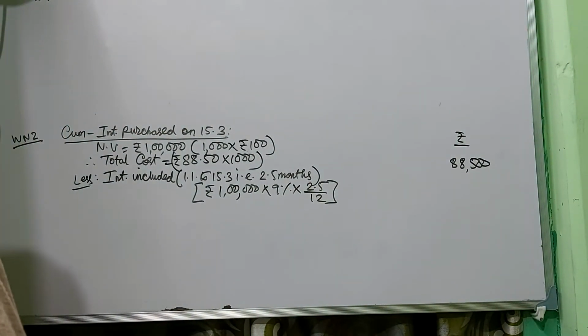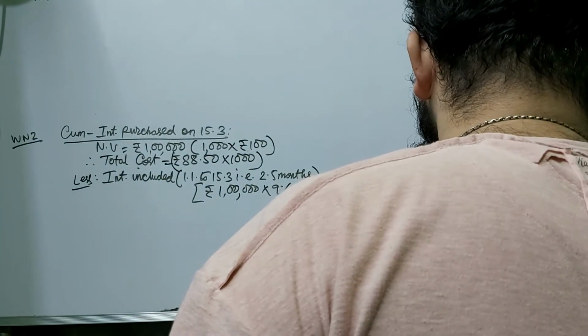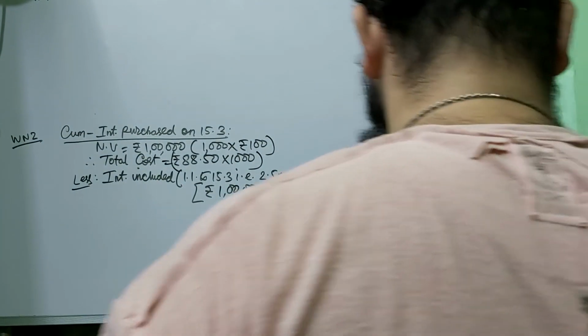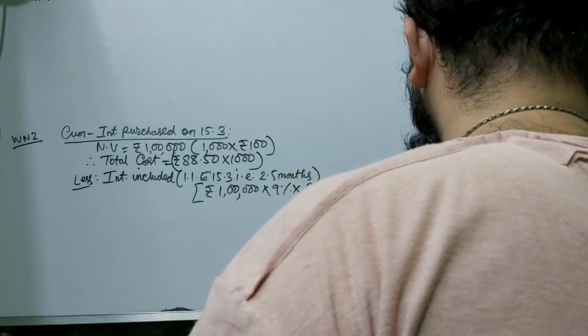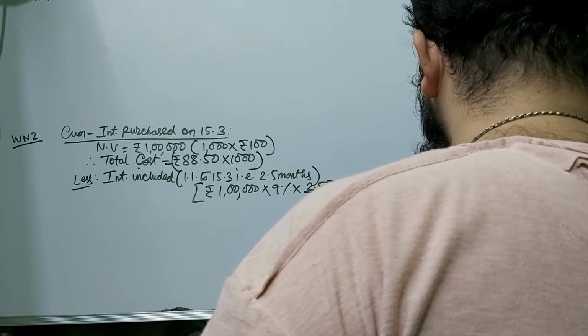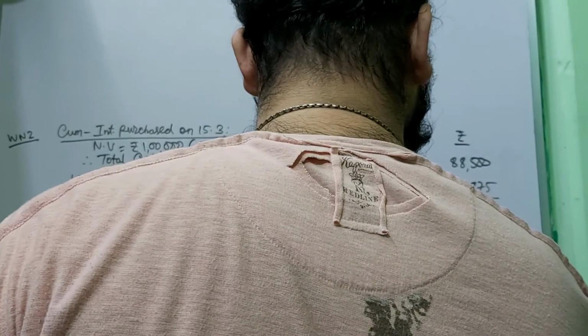Calculate 1 lakh into 9% into 2.5 divided by 12. It is 1875. This is the interest amount. You have to keep that in mind. 88,500 minus 1875 is 86,625. This is your actual cost.